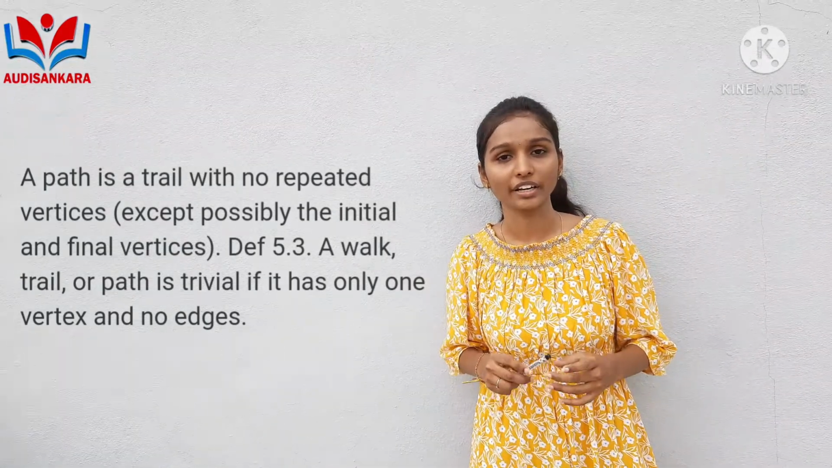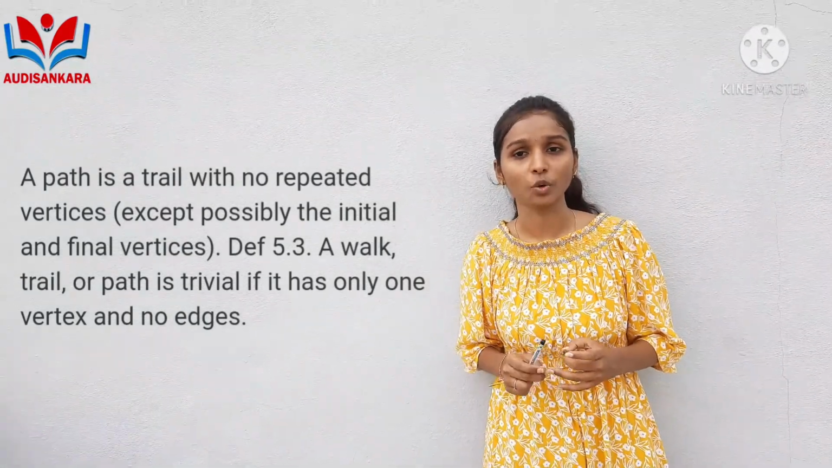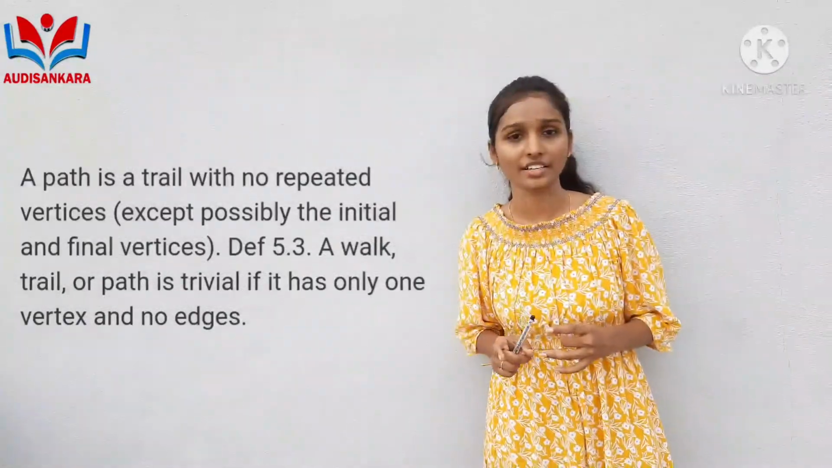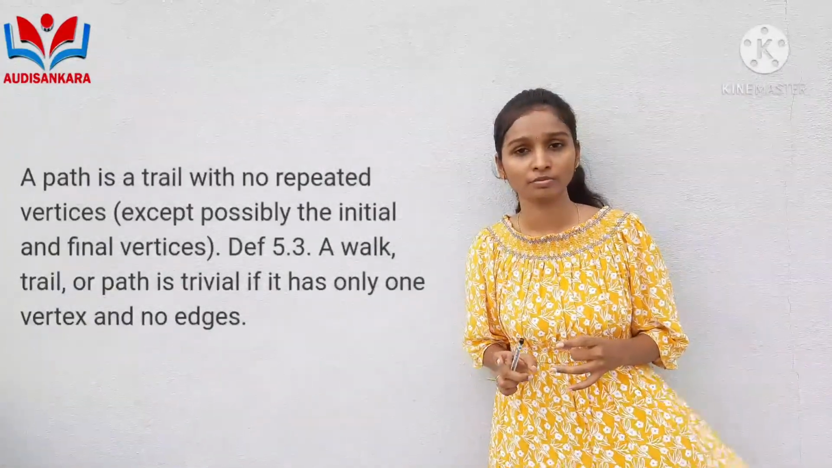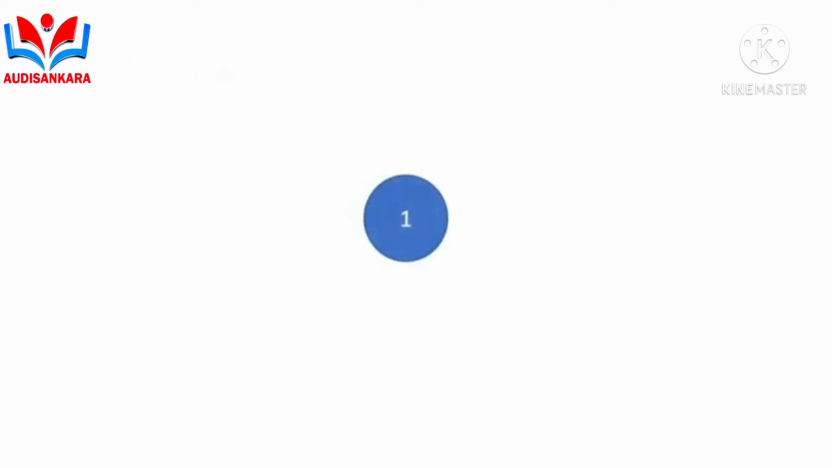Now the second one, trivial graph. A graph with only one vertex and no edges is called a trivial graph. In this picture, we can see that there is a vertex and there are no edges, so we can say that it is a trivial graph.